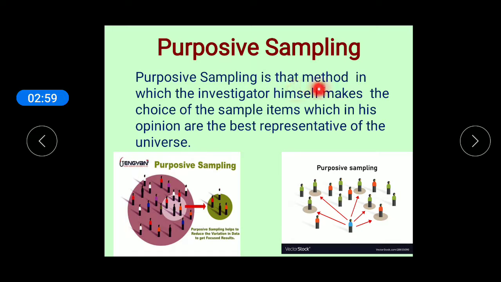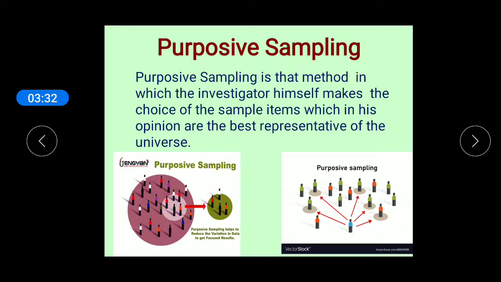Dear students, next is purposive sampling. Purposive sampling is that method in which the investigator himself makes the choice of the sample items which in his opinion are the best representative of the universe. This method of sampling is specially suitable when some of the items in the universe are of special significance to be included in the sample.